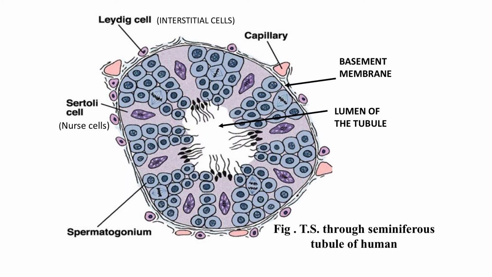And the space inside between the seminiferous tubules we call the interstitial space, and in those interstitial spaces lie your Leydig cells. This is the whole diagram of the seminiferous tubule that you see. The function of Sertoli cells is to nourish the developing spermatogonial cells, and Leydig cells will produce the major hormone, which is your testosterone.